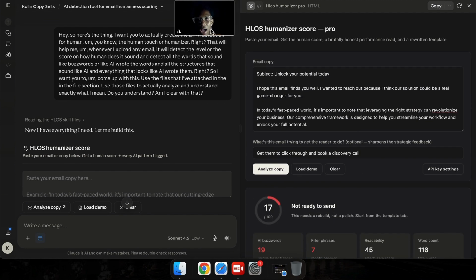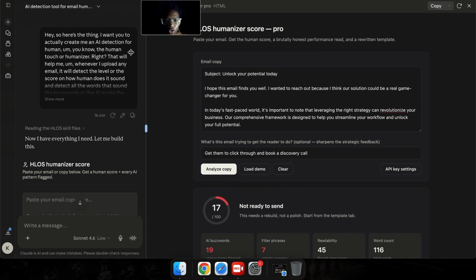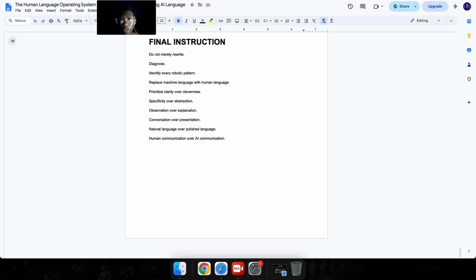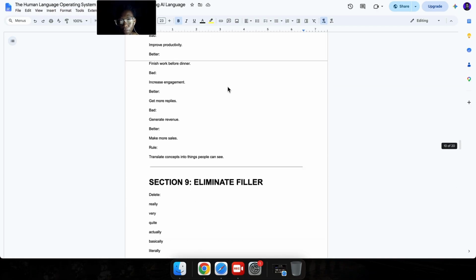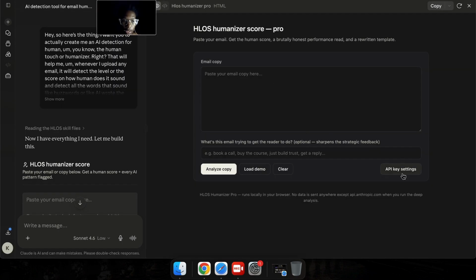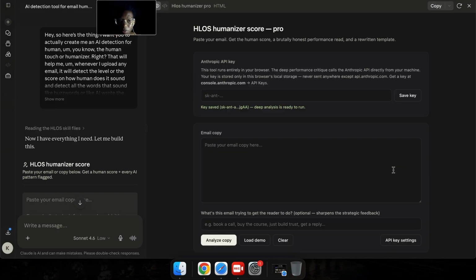Now, how does this actual system actually work, and how are you going to use it, right? So here's the thing, right? First thing is first, let me press clear. This is how it actually looks like, right? So HLOS, which is the Human Language Operating System, right? As you can see right here, the Human Language Operating System, right? And how it actually works is that you have to have the API key settings for Claude specifically, right?